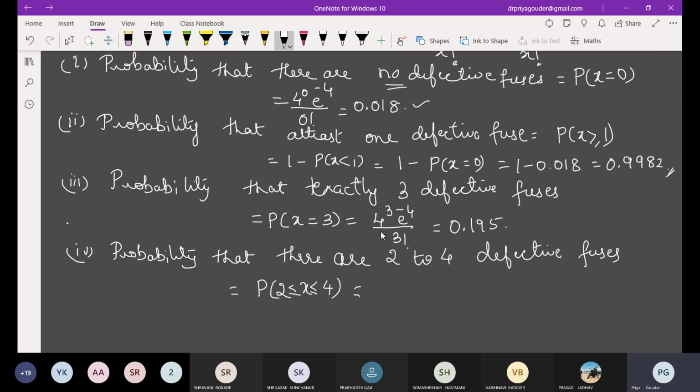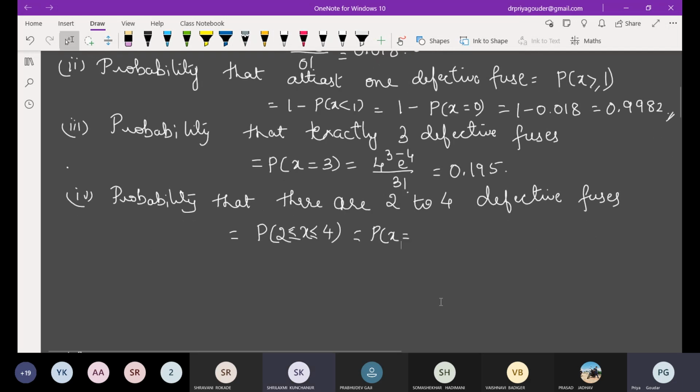Check with this. x should be from 2 to 4, including 2 and 4 both. What are the values which satisfy this? Is it 2? Is it 0? Is it 1? The values are 2, 3 and 4.